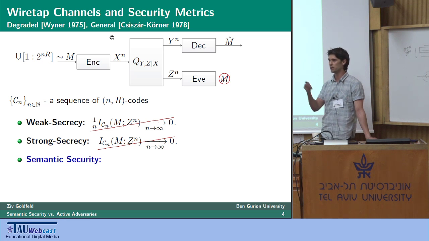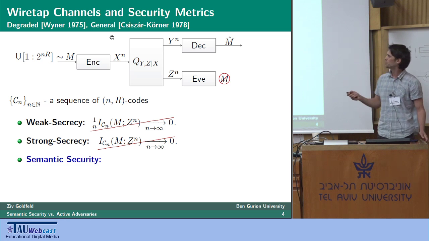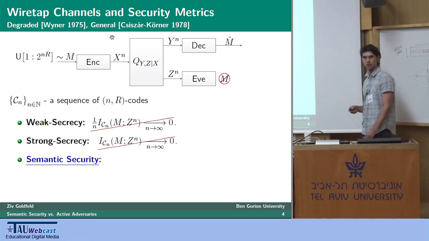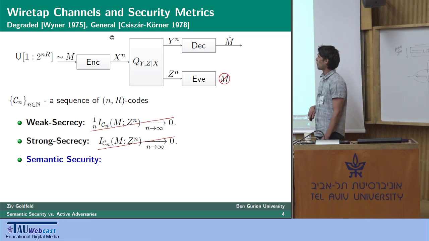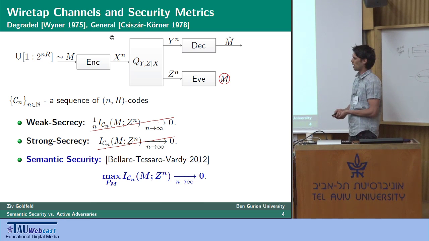A function being the first bit, the last bit, the even bits, the odd bits, or whatever you like. So if Z^n is useless in extracting any information about any function of any arbitrarily distributed message, we have semantic security, which is regarded as being sufficient for applications.